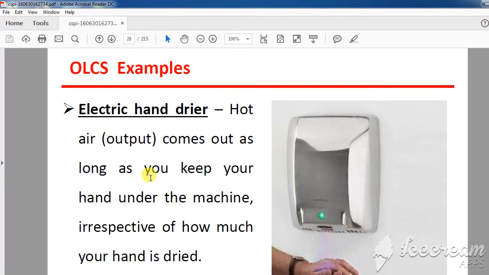So electric hand dryer is nothing but a hot air blower which blows hot air continuously to dry your hand. It will not measure whether your hand is wet or semi dried or completely wet. It will not measure how much dryness or wetness there is. It will directly do the process of blowing hot air. Therefore, it is called open loop control system. There is no feedback mechanism. There is no sensor to monitor whether there is wetness or dryness.